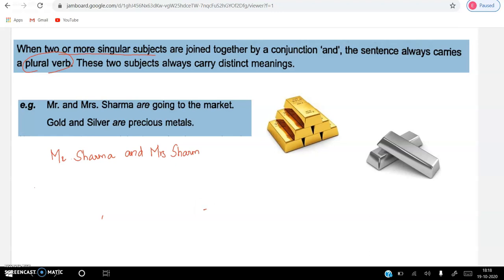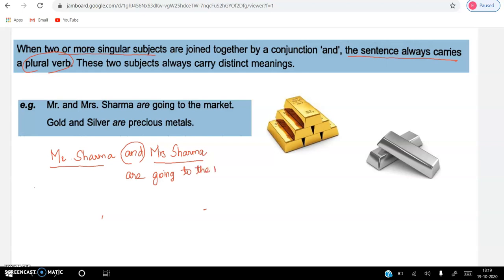So, when these two singular subjects are joined by a conjunction and they come together in a sentence, the sentence always carries a plural verb. What is the plural verb here? Are is the plural verb. Mr. and Mrs. Sharma are going to the market.